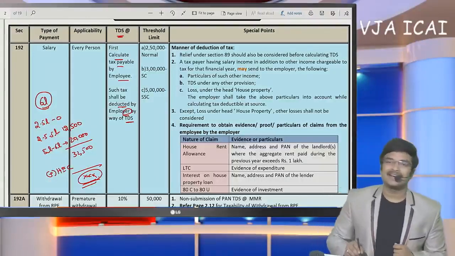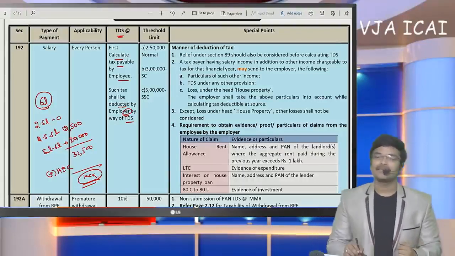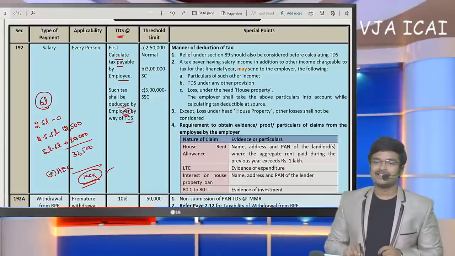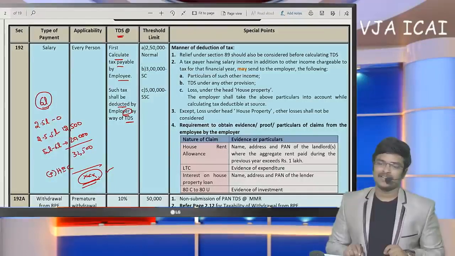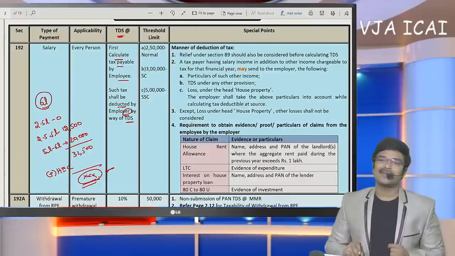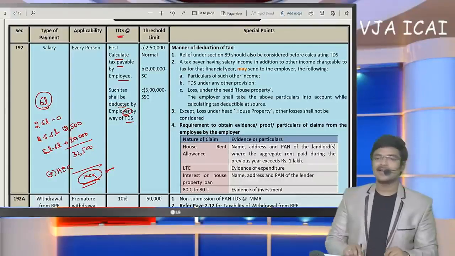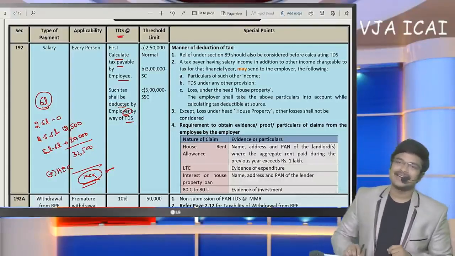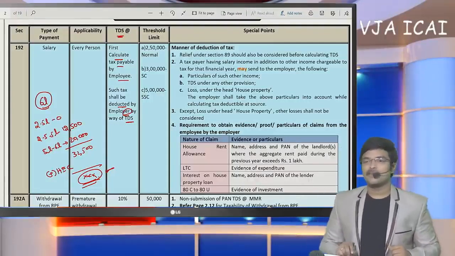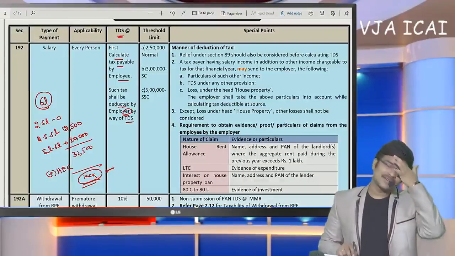This amount has to be deducted by the employer. It may not be deducted in the first month only, but by the end of 31st March, the last month's payment of salary, he has to deduct this amount from the salary. So from the first month onwards, divided by 12, it need not be deducted. Even if it was deducted in the second quarter or third quarter, in total they have to cover this amount by way of TDS, is the conclusion. Finally such tax deducted should be paid by the employer to the government. How much TDS? Whether any percentage has been specified? No, no percentage has been specified. We have to make self-assessment of the employee, and the employer has to deduct such amount.